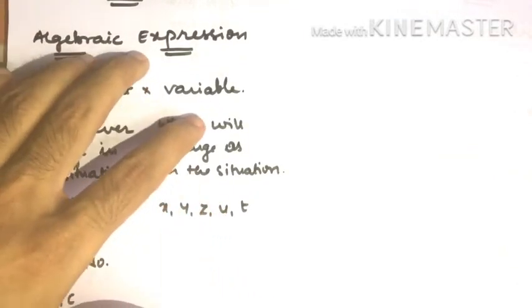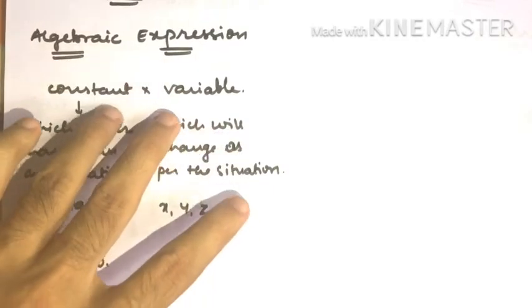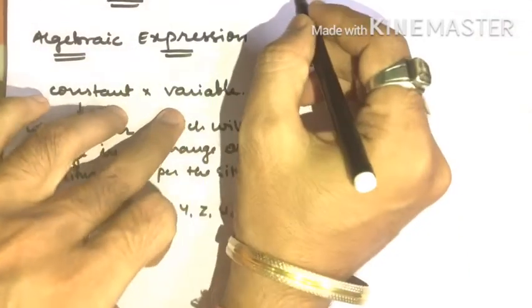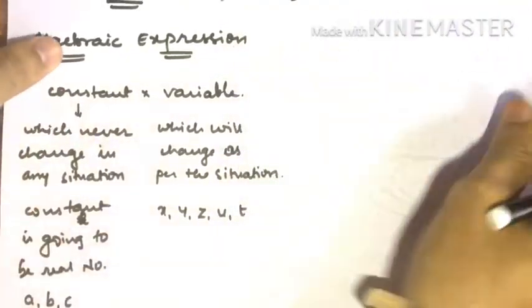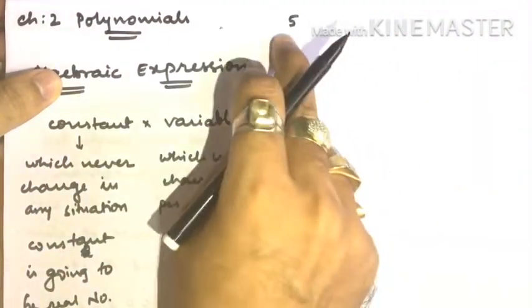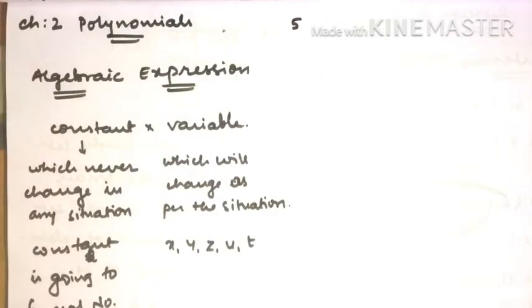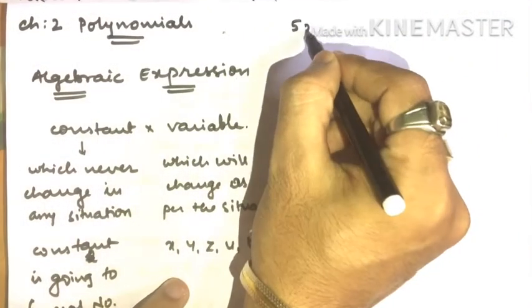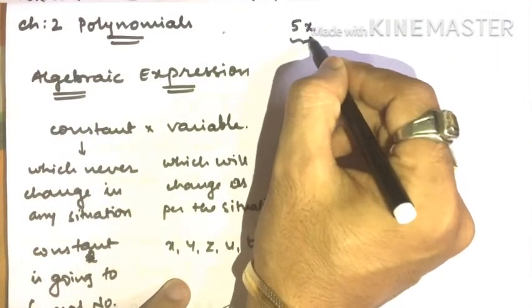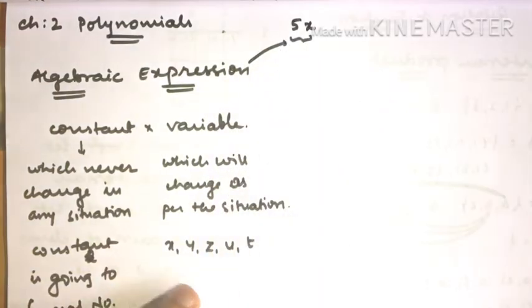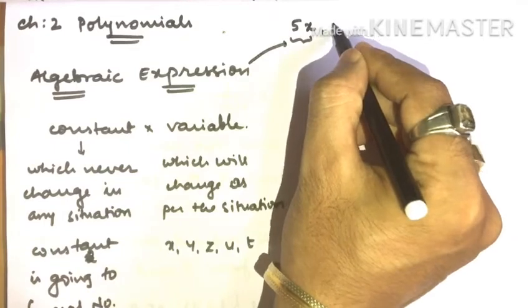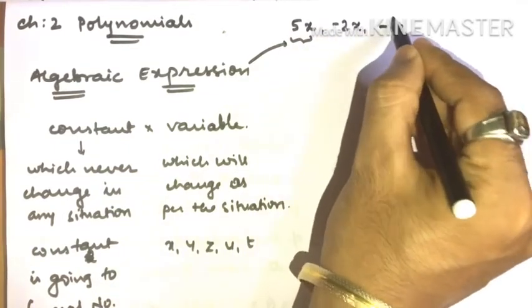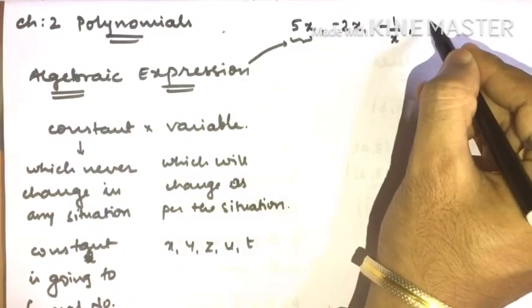Now what is an algebraic expression? An algebraic expression is a product of a constant and a variable. Like if I take some constant from natural numbers, 5, correct? And if I take some variable x, so this 5x is called an algebraic expression. In the same way we can write so many: minus 2x, minus 1 upon x, correct?